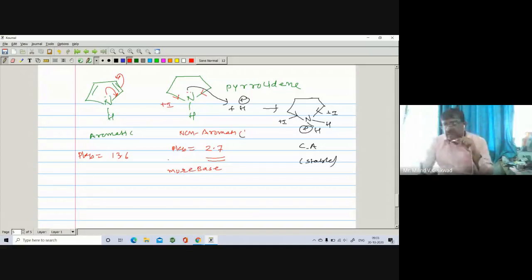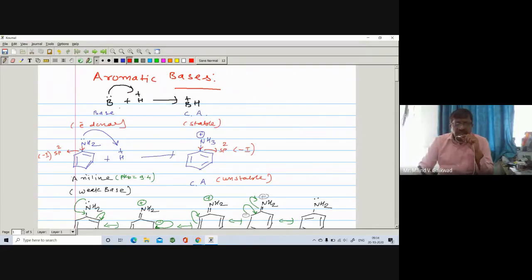So in this way we have compared the basicity of some heterocyclic compounds. Similarly, we can also explain the basicity of pyridine and the corresponding analog piperidine. So here we have explained the basicity of heterocyclic compounds, right? So if in doubt, you may ask. So what have you learned? You have learned aromatic bases, that is, the bases are the substances which have the ability to donate a lone pair to the H positive. They are found to be basic in nature.